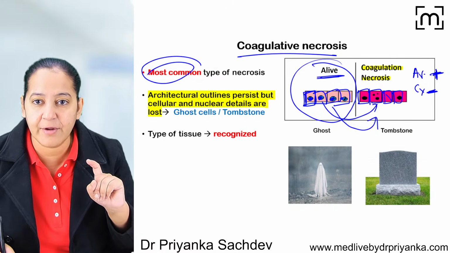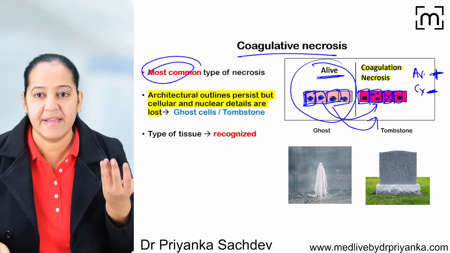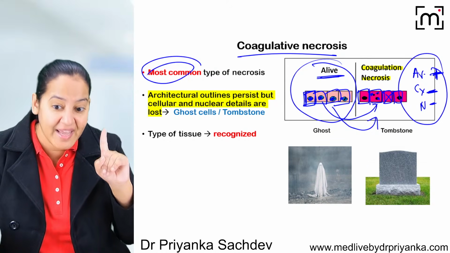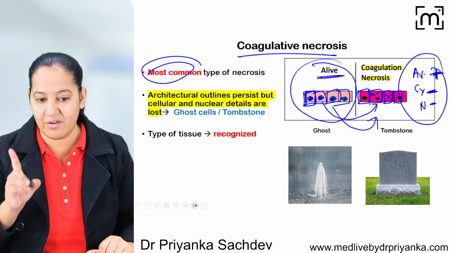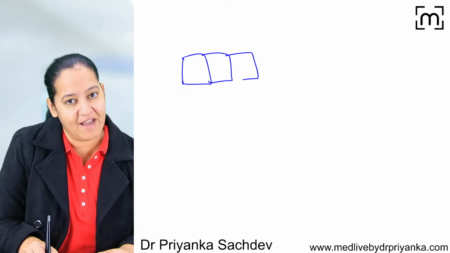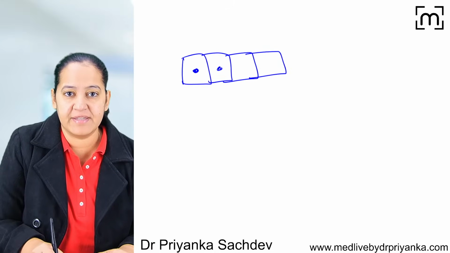But here some cells, the nucleus is absent. It disappeared, pycnotic. In some, it is karyorrhexis. In some, it's small. So, nuclear details are also lost. So, only architecture is maintained, but the cytoplasmic and nuclear details are lost. What I am saying? So, see, this is the group of live cells. It is having the outline, it is having the cytoplasm, it is having the nucleus.